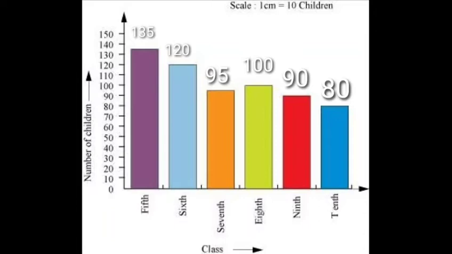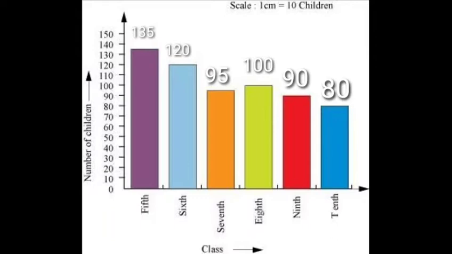Now students, with the help of this figure, I will explain what a bar graph is. On the x-axis there are the classes, that is standard 5th, 6th, 7th, 8th, 9th and 10th. And on the y-axis there is the number of children in the classes, and each 1 centimeter equals 10 children. Now by looking at the figure we can say how many children are there in a given class.